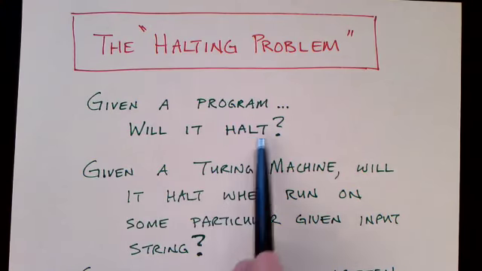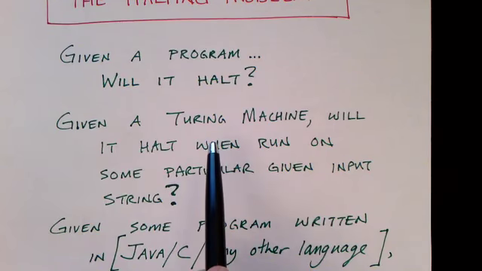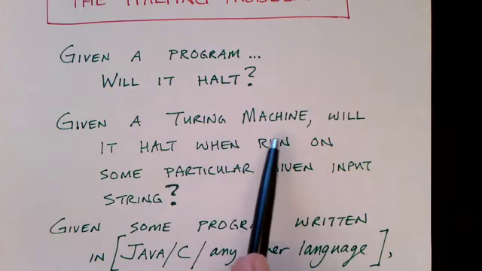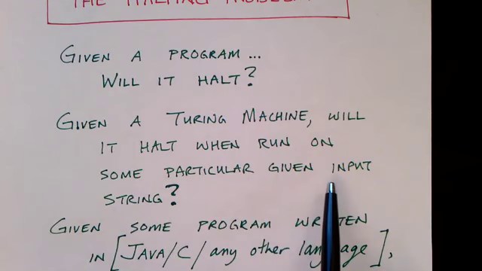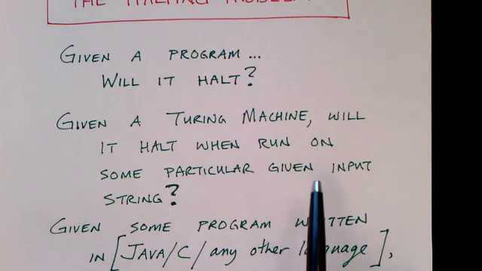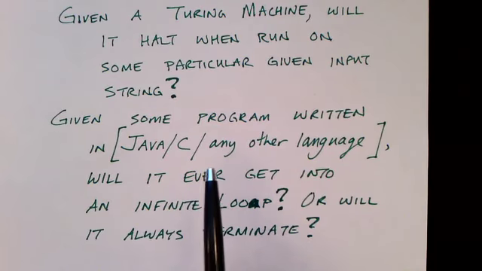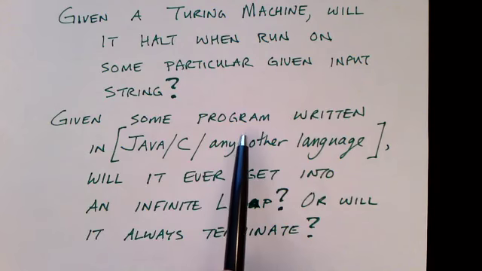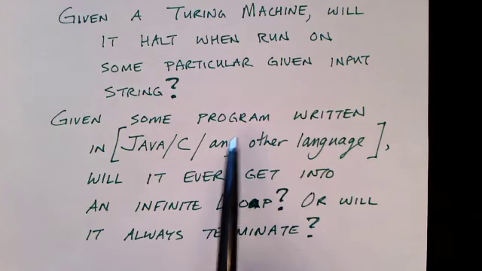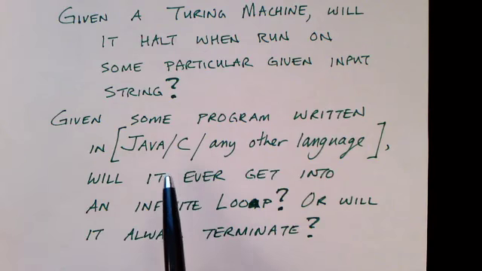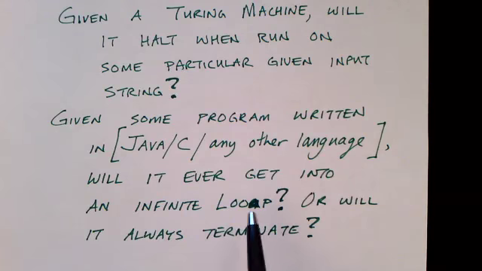We can apply the halting problem to programs that are written in some programming language, or we can apply the question to a Turing machine. To state the halting problem this way, given a Turing machine and some particular input string, when that Turing machine is run on that input string, will it halt or not? Expressing the problem in terms of computers, the same question is, given a program written in your favorite programming language, C or Java or whatever, will it ever get into an infinite loop, or will it always terminate?